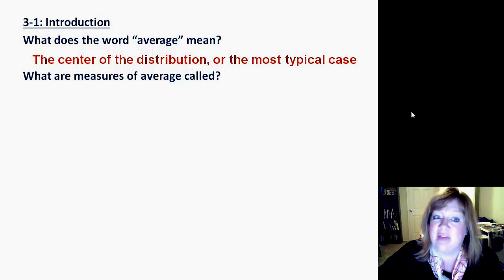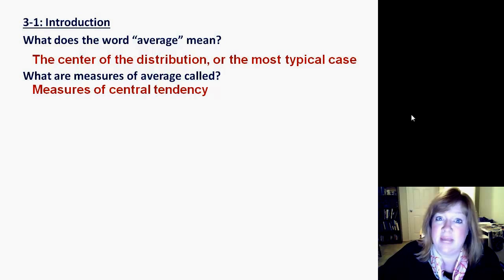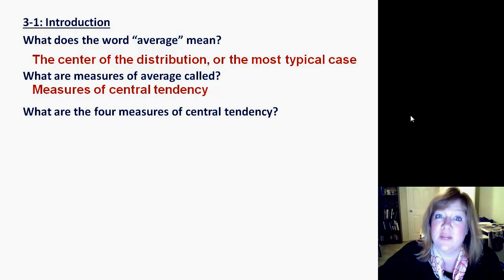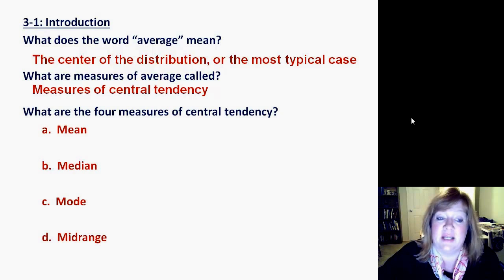So what does the term average mean? In your book it talks about how average is ambiguous, and they say the average man, but that's really no man. It's loosely defined, they say it's the center of distribution or the most typical case. What are the measures of average called? These are the measures of central tendency, which is the name of this unit. What are the 4 measures of central tendency? Well, I've already mentioned the mean, the median, the mode, and the mid-range.